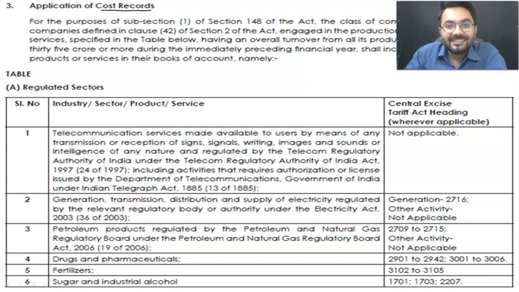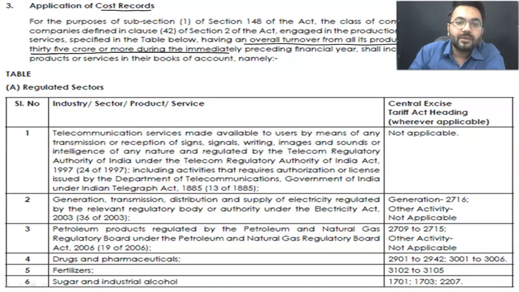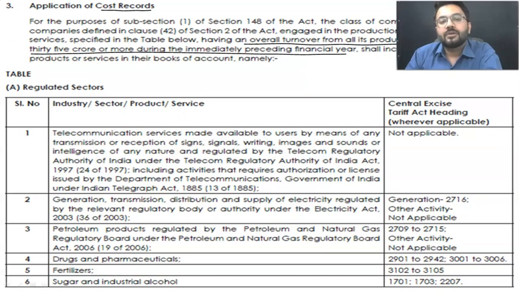My dear students, where overall annual turnover of the products and services is 35 crore rupees or more during the immediately preceding financial year, that means you are going to prepare cost records for your product or services. Now what they have done, they have divided the industry itself. That means each and every company which is working has been divided into 2 parts.